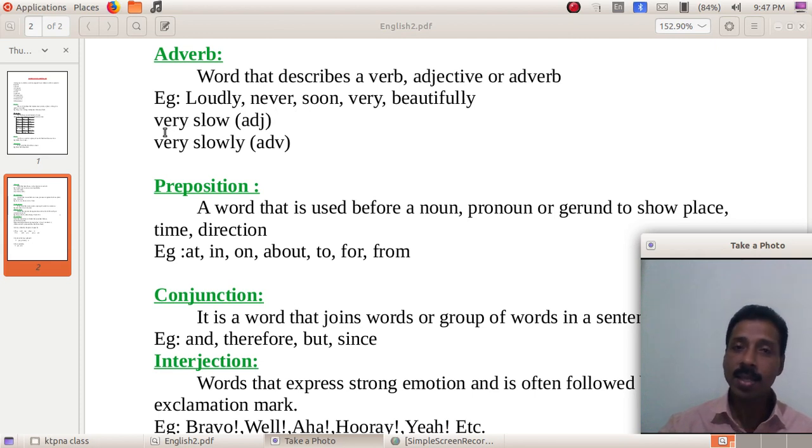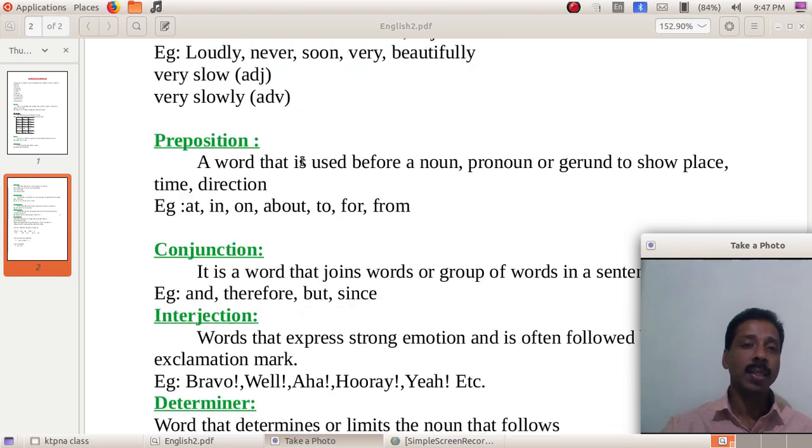But look at this one, very slow. You know that very is an adverb. What's the function of this adverb here? It is to describe this adjective, slow. And if you say very slowly, this adverb is here to describe the adverb slowly. So an adverb can be used to describe a verb, adjective, or adverb.